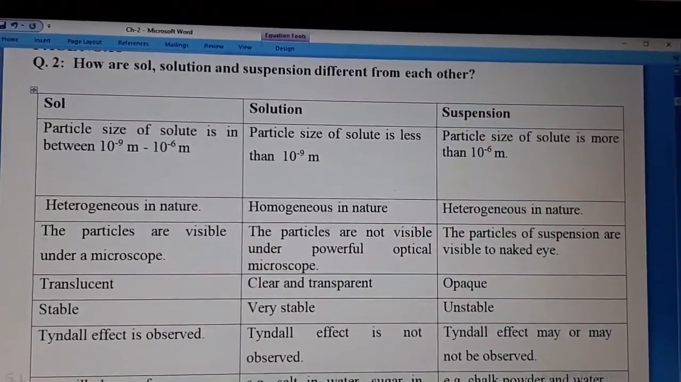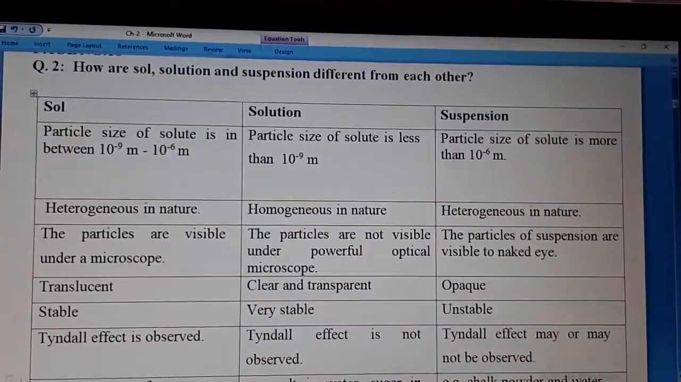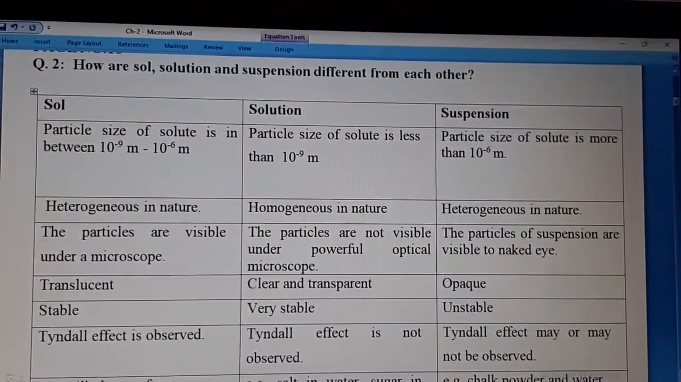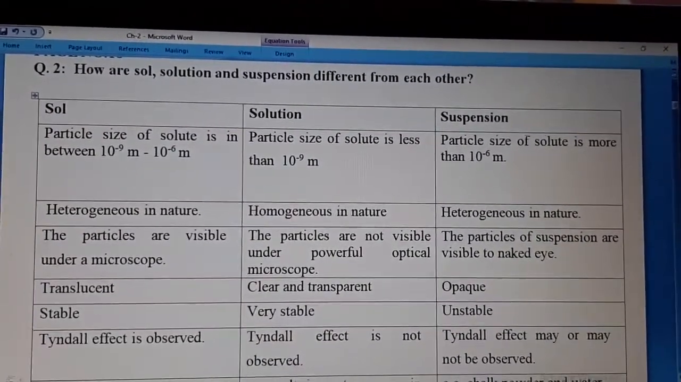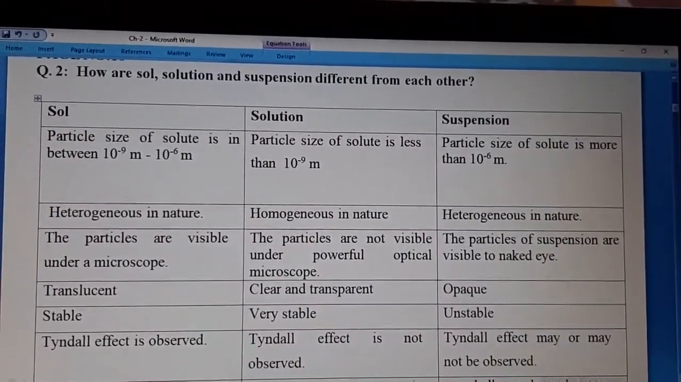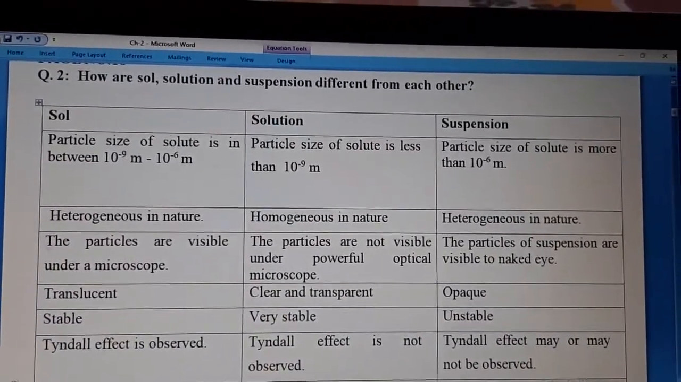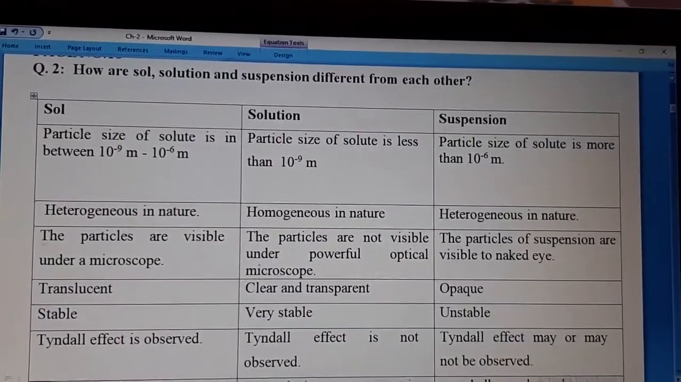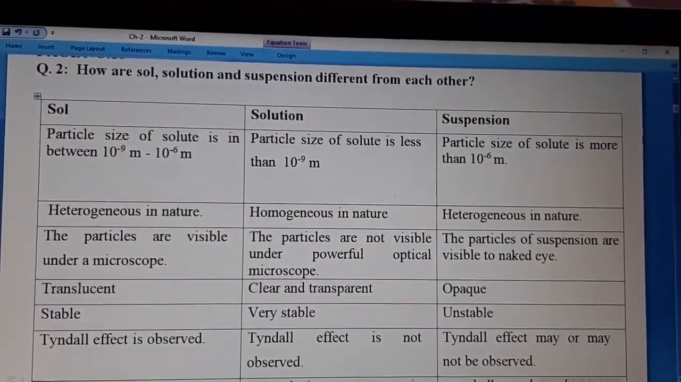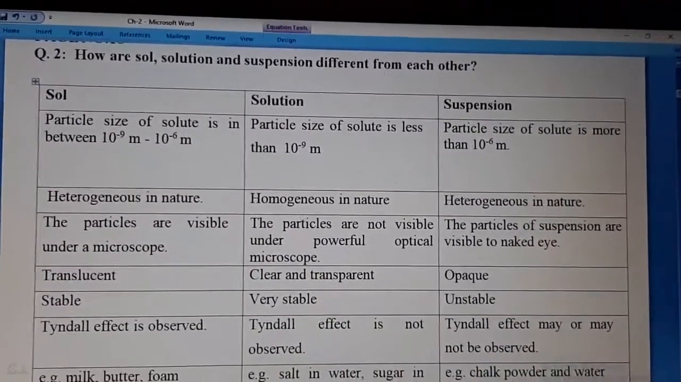How are sol, solution and suspension different from each other? In this question, you might face problem in understanding what is sol here. Sol is basically a colloid. It is a colloid in which the dispersed phase and dispersed medium, they both are solids. So now we need to differentiate among colloid, solution and suspension. Now the question becomes very easy.